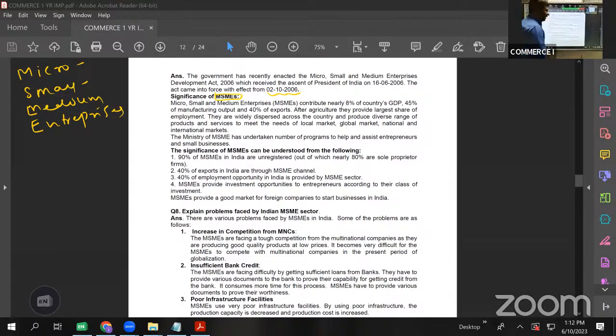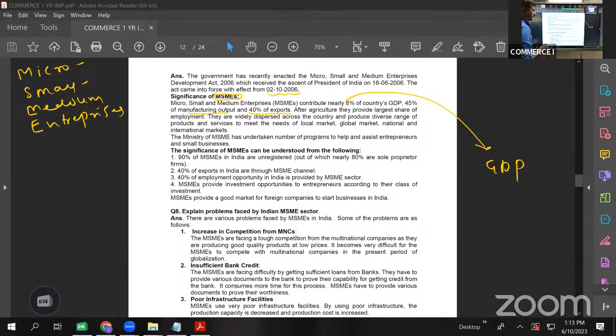If we talk about the GDP, gross domestic product, or the total output of the country, a substantial chunk is coming from MSMEs. See what is given: micro, small, and medium enterprises contribute nearly 8% to the GDP of the country, 45% of manufacturing output, and 40% of exports.